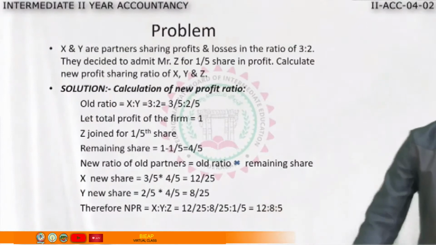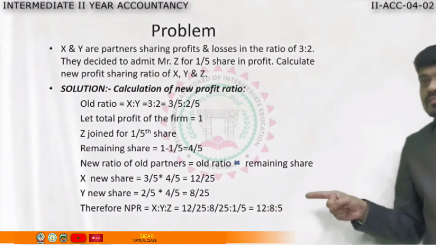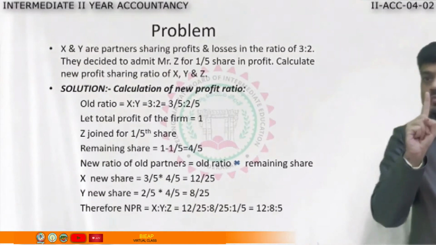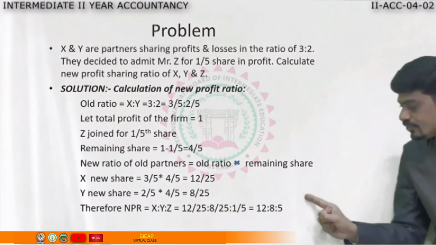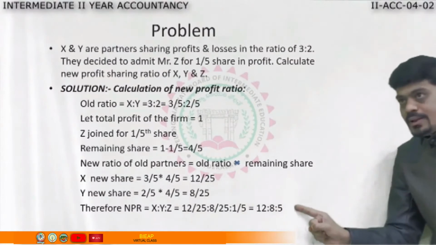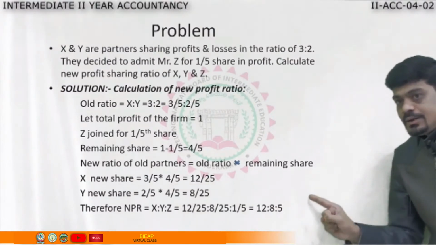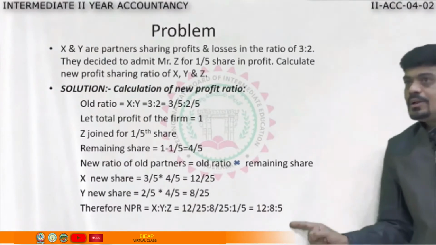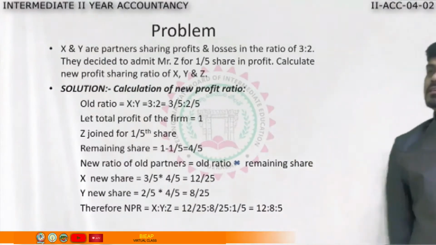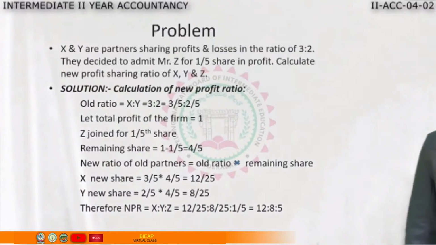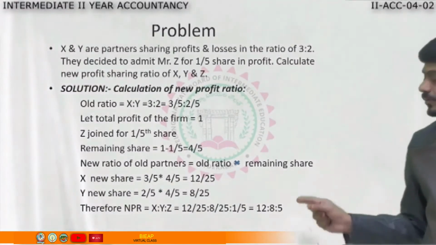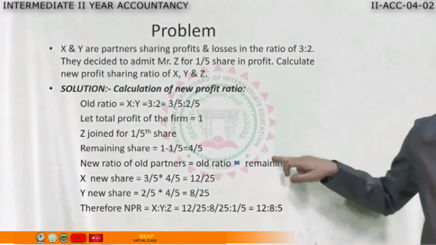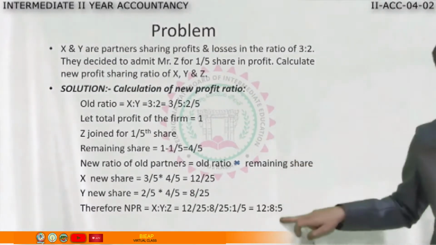Sir, I want to check my answer, whether it is correct or wrong. Logic is, I told you total profit of the firm is 1. Just see, 12 is to 8 is to 5. 12 plus 8, 20. 20 plus 5, 25. 25 divided by 25 is 1. So your answer is absolutely correct. Any problem you can do in this pattern. Please kindly keep in mind.